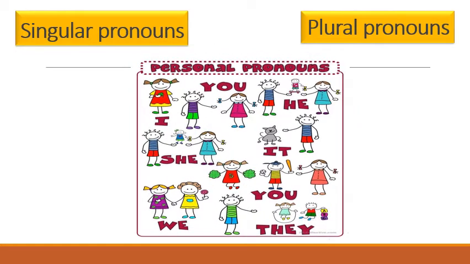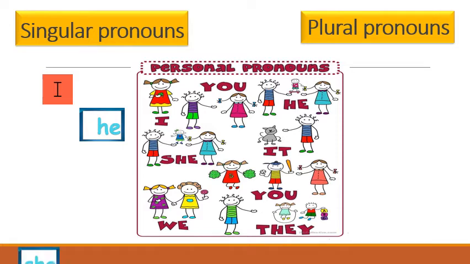Can you see the picture, children? So based on this picture, first I will show you what are the singular pronouns. I means the single person when you are talking about yourself. So you are the single one. So I. He, when you are speaking about one boy, that is he. So single person.